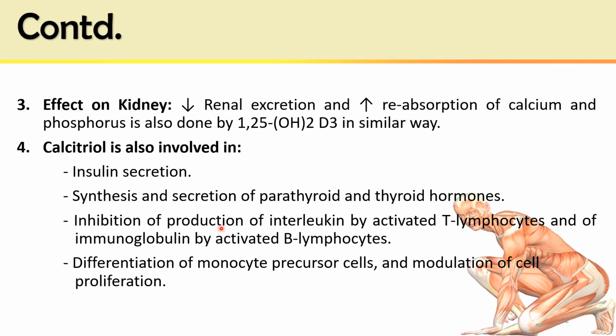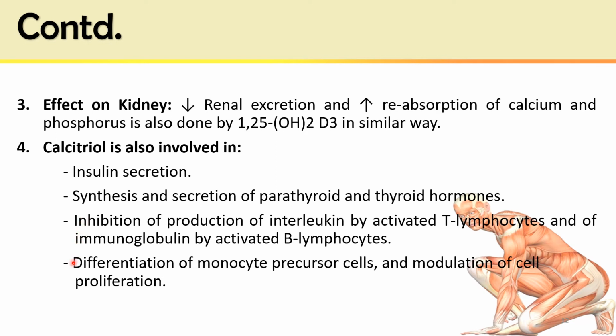It inhibits production of interleukin by activated T lymphocytes and of immunoglobulin by activated B lymphocytes. Interleukin and immunoglobulin are inflammatory mediators that damage the cells. Their damaging effect is prevented or inhibited by the active form of vitamin D3.